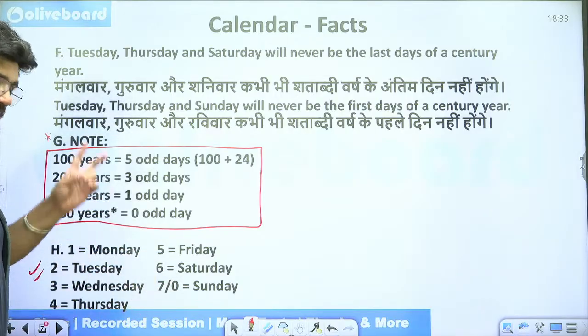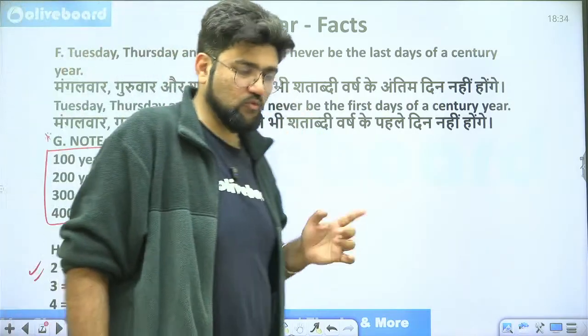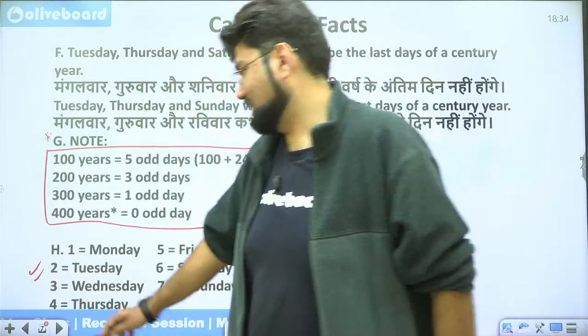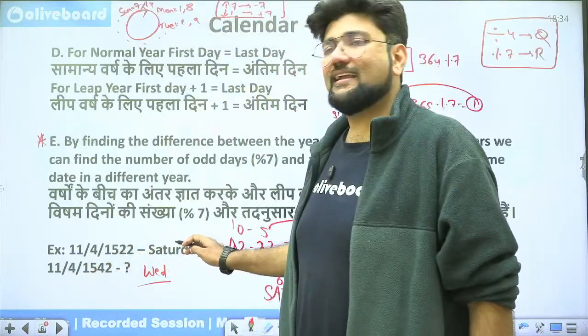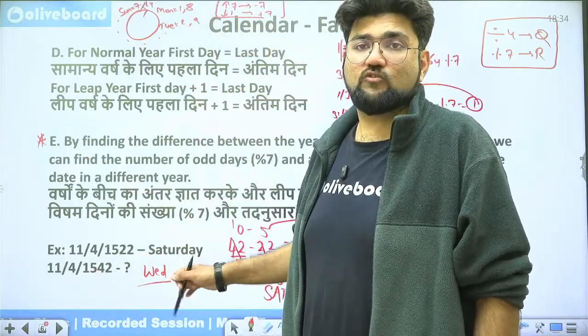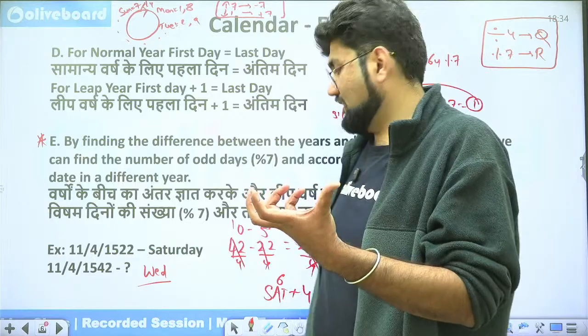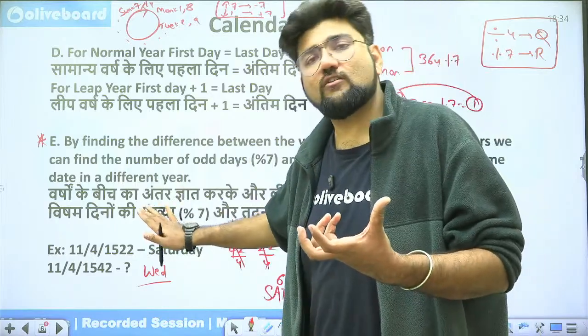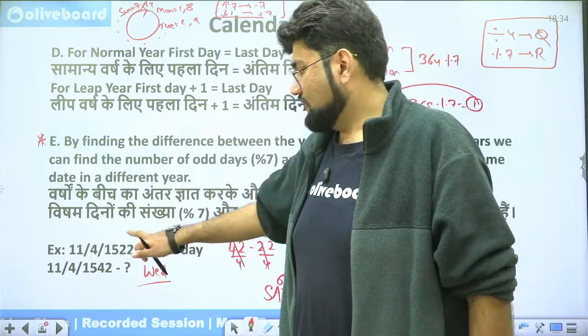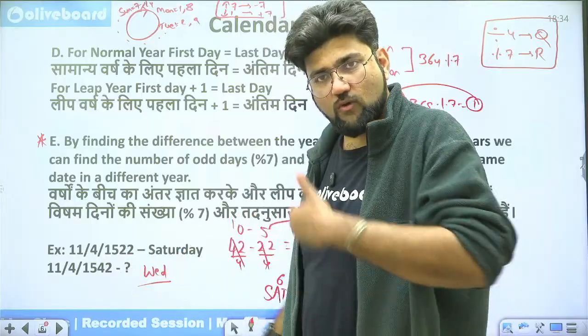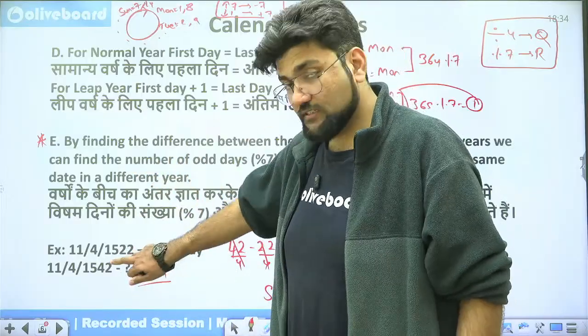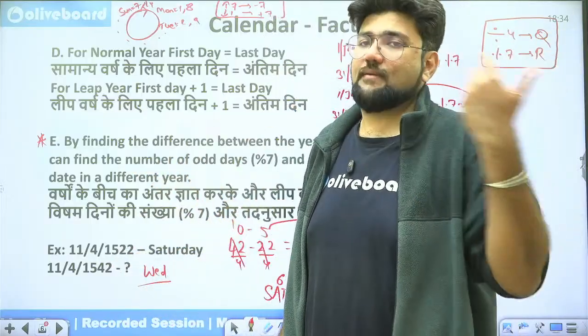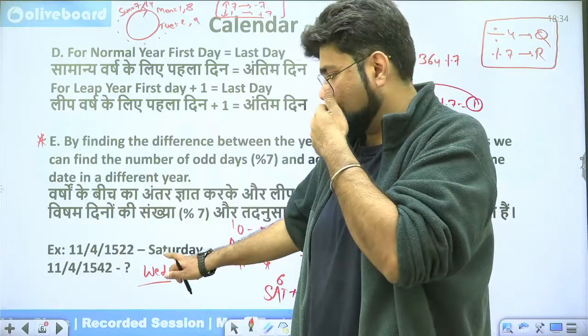Why? Because there will be two basic types of questions given to you. In the first question, there will be a day already given, like in this case. Here it was given that it is a Saturday. So what about the next date? If a day is particularly given, whatever the final numerical answer you're getting, you will add or subtract to that day. If 22 is given and 42 is being asked, you're going forward, so you will add. If 42 is given and 22 is being asked, you will subtract. That's simple from this given day.